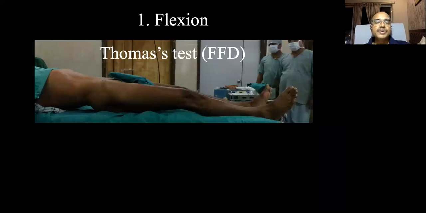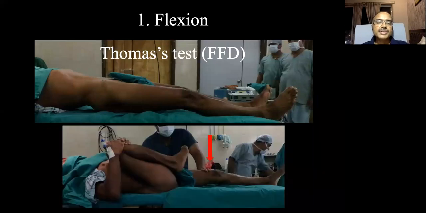The amount of fixed flexion deformity that you have to tell is known by the Thomas test. So how do you do the Thomas test? You see there is an increased lumbar lordosis, because this is a movement of the sagittal plane, and hence when there is a fixed flexion deformity, it gets compensated by the sagittal plane movement of the spine.